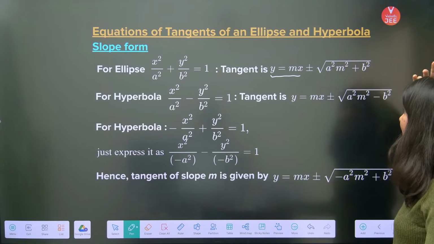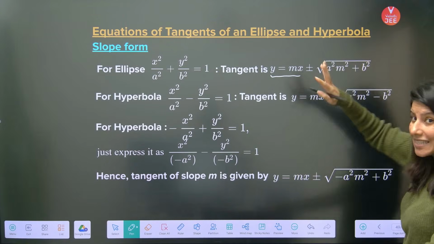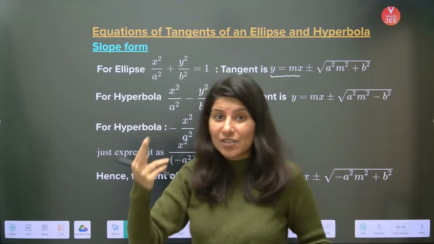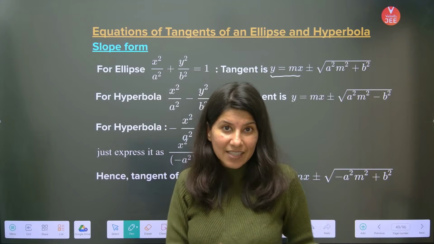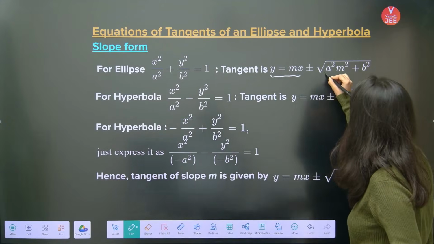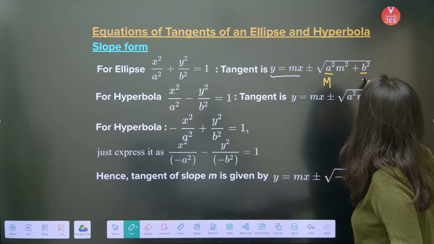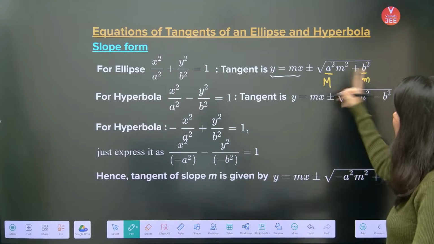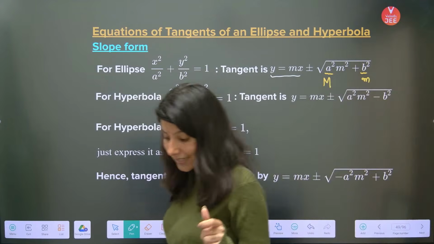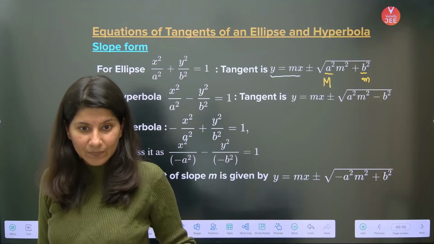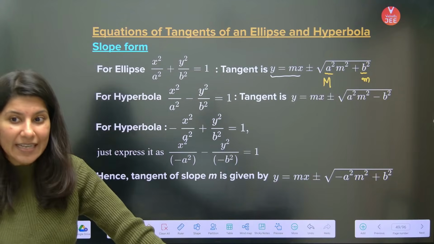Now understand here, because in an ellipse there is a concept of major axis and minor axis: a is your major axis and b is your minor axis. So always remember the denotation because you might get confused between a and b.